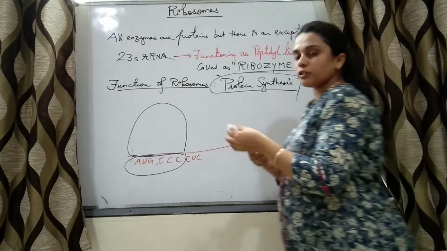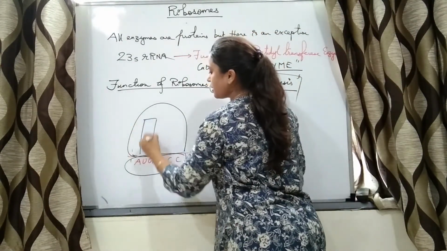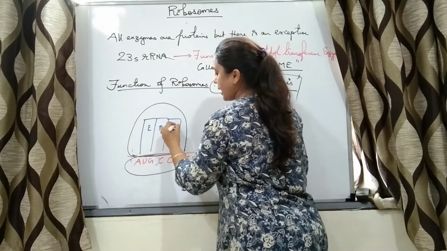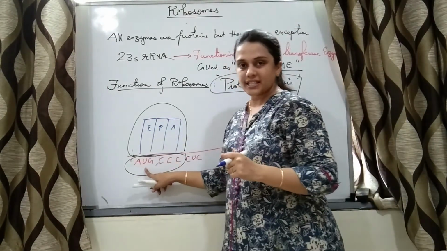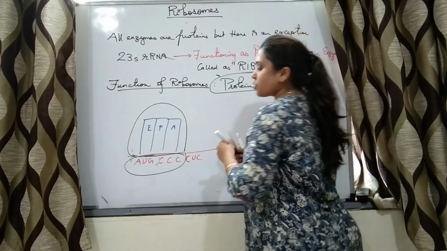Now we know there are three sites, and those three sites are E, P and A. Now the first codon is AUG, so a tRNA is going to come.